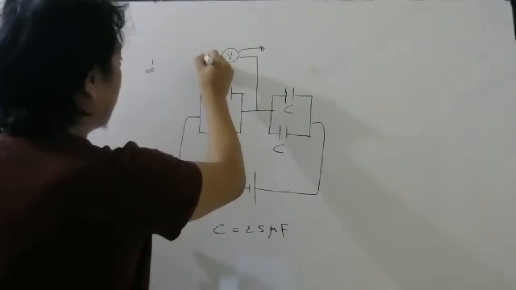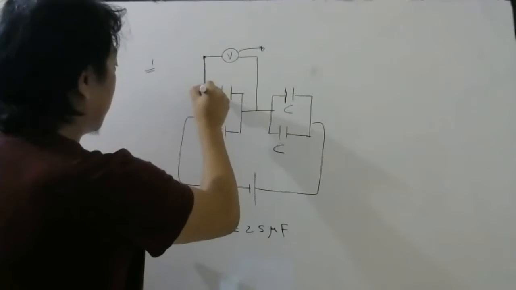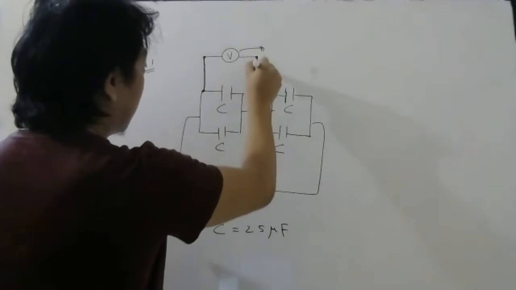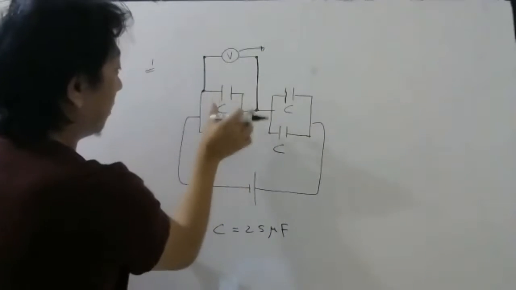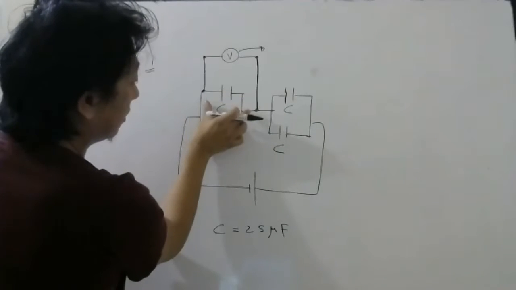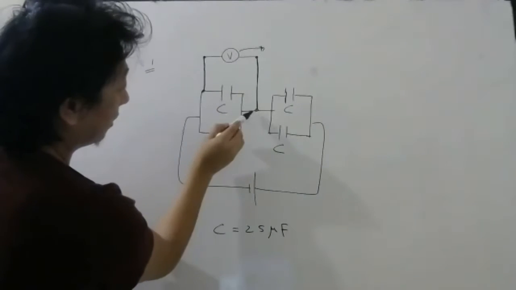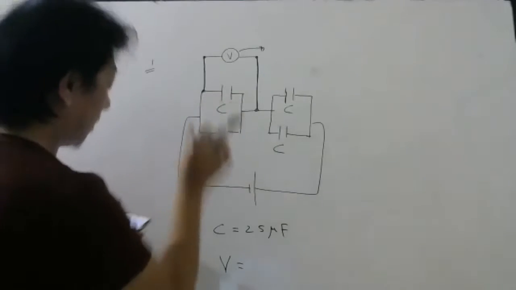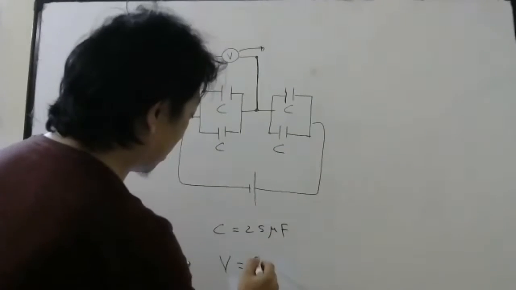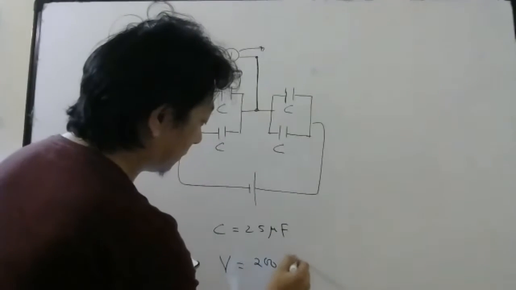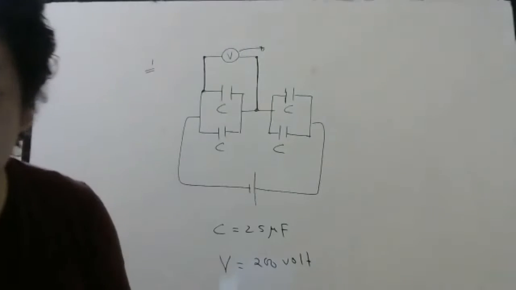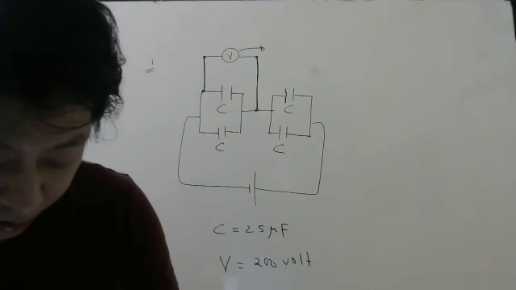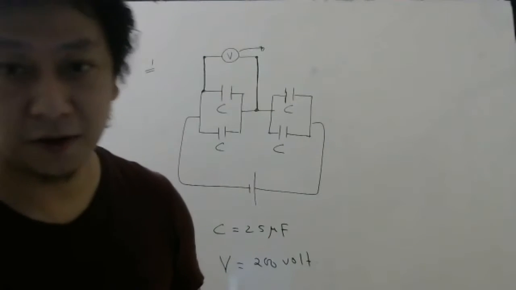So since this terminal is connected to this point and this terminal is connected to this point, this will measure the potential difference between these two. And what is the potential difference between these two? They told the reading is 200 volt. They are asking you what will be the charge on each plate of this capacitor.